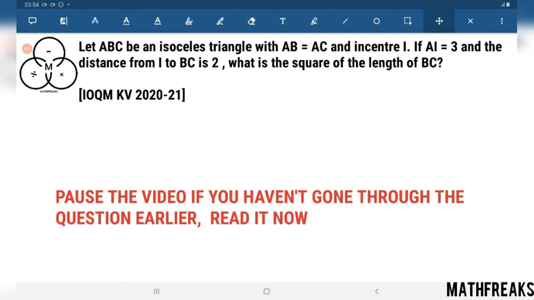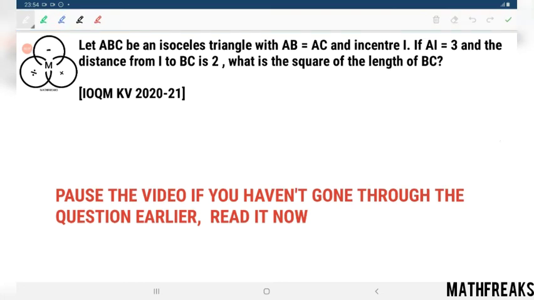This is really an easy question. Even the paper of KB was very easy. IOCM KB 2020 was easy, according to me. So this question is also easy.